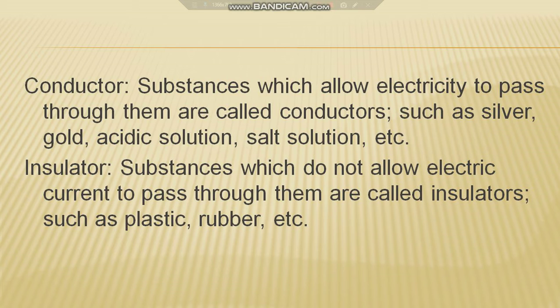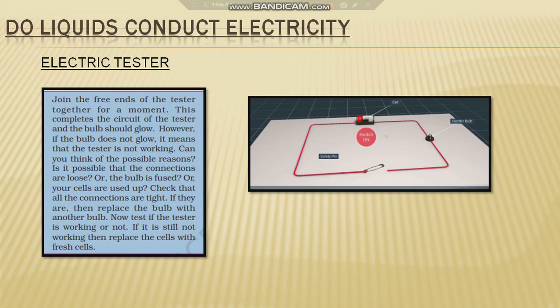But in grade 8 we are going to discuss whether liquids conduct electricity, and we will see this with the help of several activities by making our own electric circuit tester. So first let us discuss how to make an electric tester.